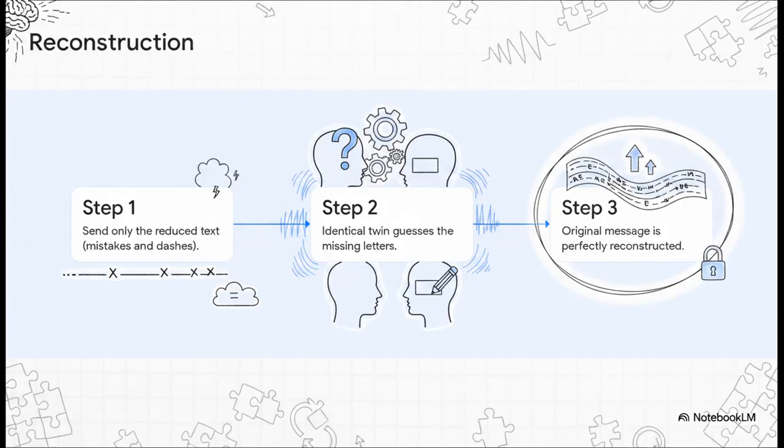Let's break down how this builds into a perfect reconstruction loop. Step 1. You only send the reduced text, so just the dashes and the mistakes, over a wire to the twin. Step 2. The twin, acting as a perfect reversible transducer, looks at a dash and makes their own guess. Because they are mathematically identical to the first person, they are going to make the exact same guess the first twin did. If they see a letter, they know they would have guessed wrong, so they just accept the provided letter and move on. Step 3. By just transmitting the mistakes, the twin flawlessly rebuilds the entire original message. It proves, without a doubt, that the predictable letters carry zero necessary information to transmit the message.